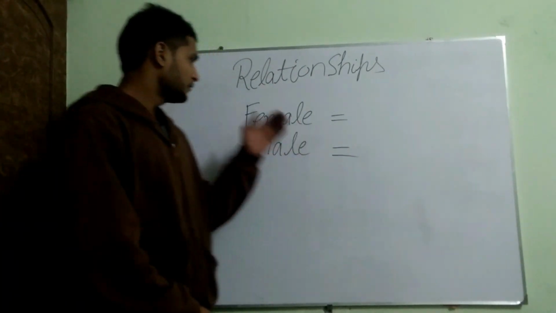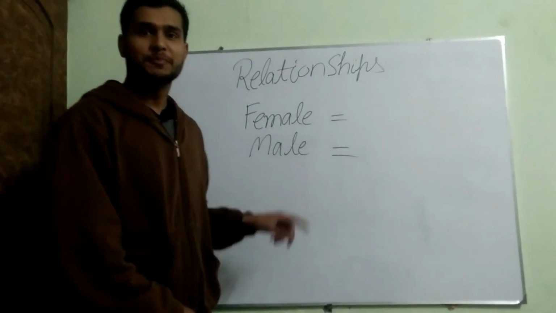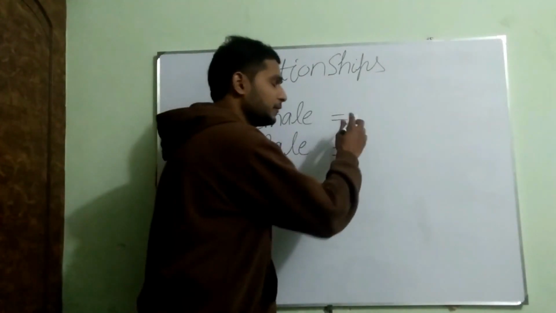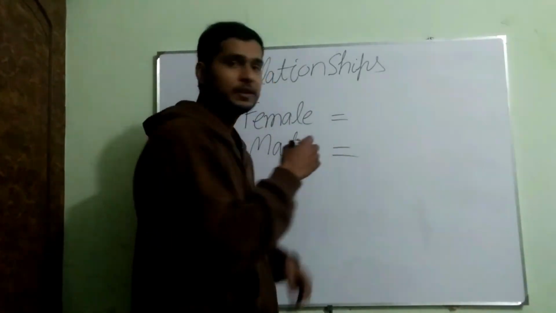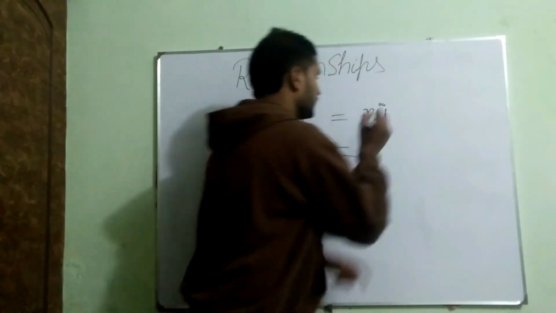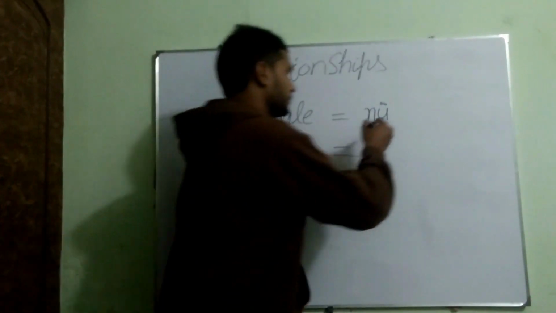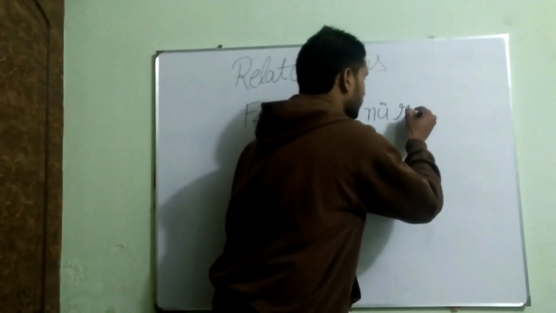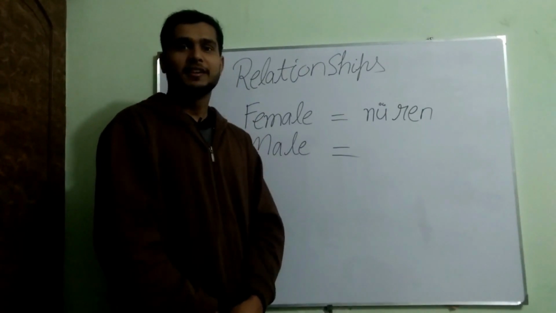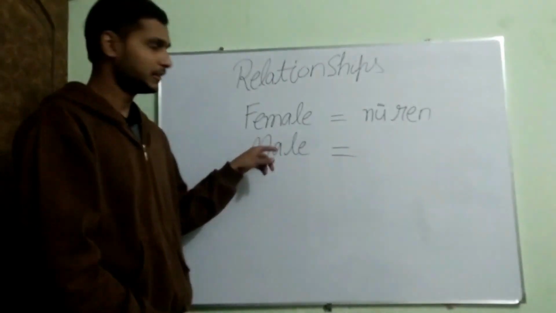And the next we have gender. We have two types of gender, female and male. How to say female in Chinese? Guys, we have the specific word for females, that is nü. It is used for females. If I put it with ren, it becomes nüren, and its meaning is female gender.